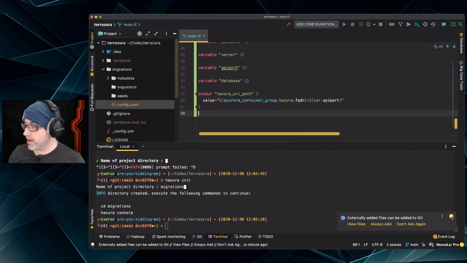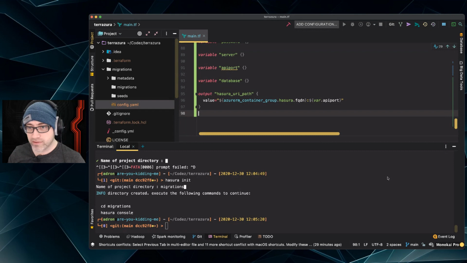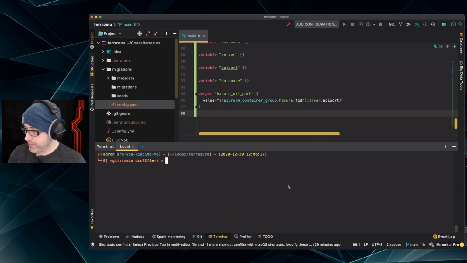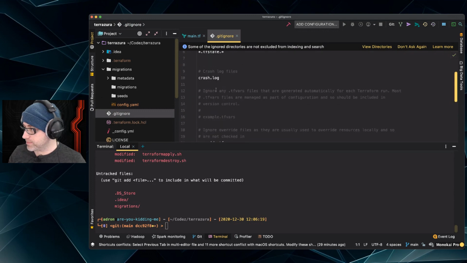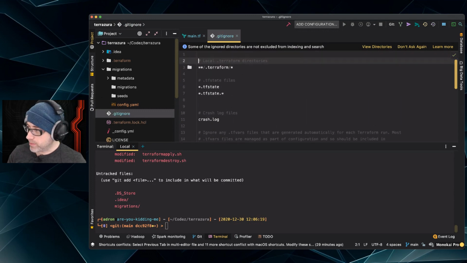So now when we use the Hasura CLI commands to do our migrations, which we will do here in just a minute, they'll actually be pointed at the live Azure deployment of the Hasura server. So let's get that done, right? Git status. I'm going to just take a look at it. We need to add some stuff here. We did not have our appropriate things here.